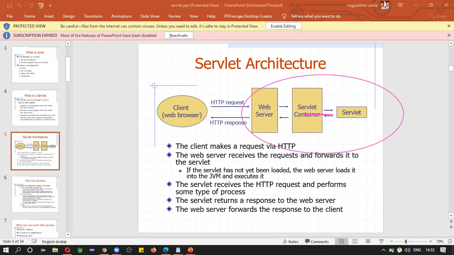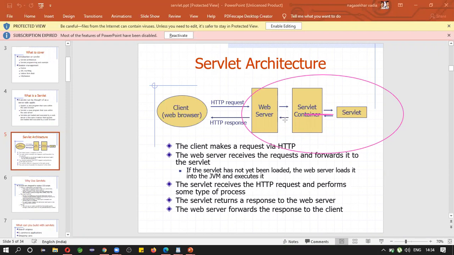A web server has the capability to run web applications designed in Java technology, PHP, Microsoft technologies or Python. Once you deploy your application into the web server, the web server will start executing your program, and that program will run continuously.